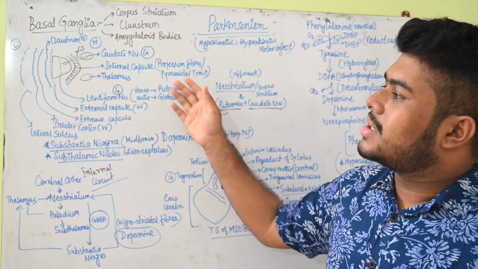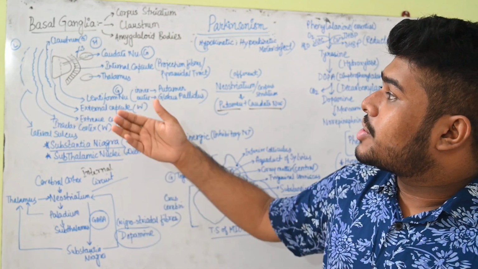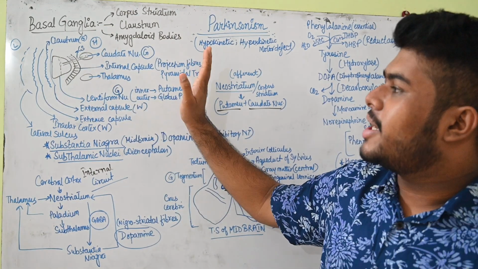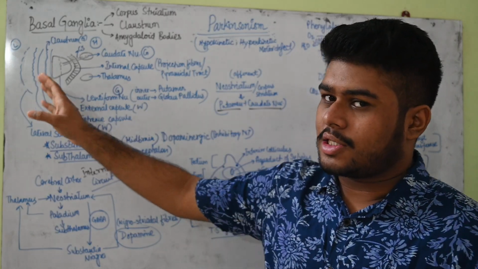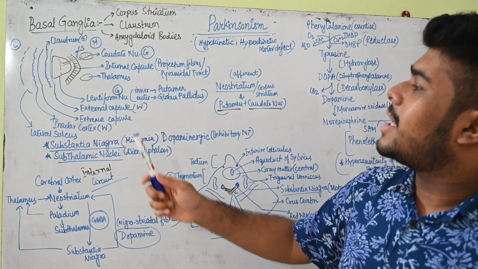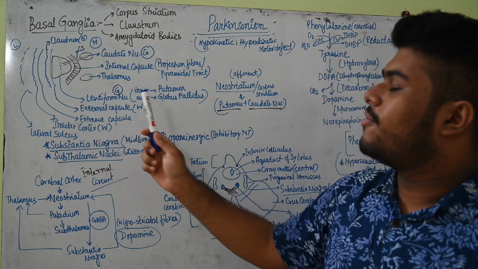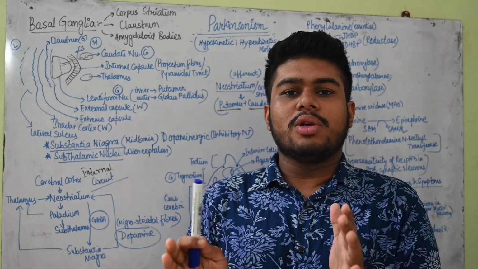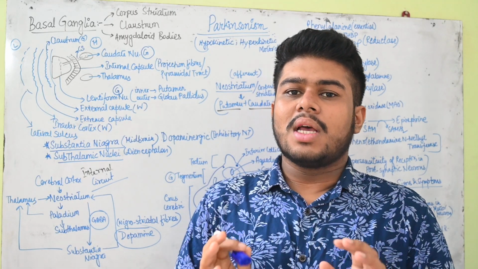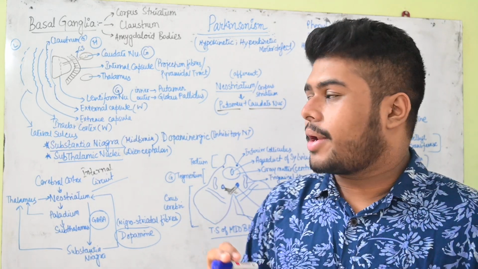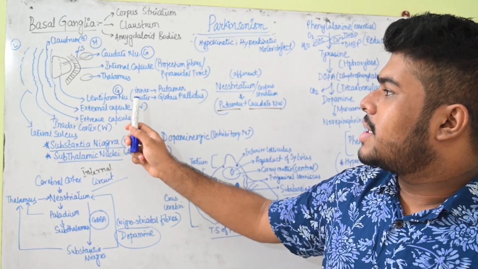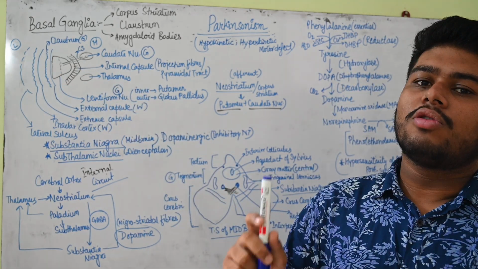Now here we can see a section. In that sectioning we can understand that this is the medial aspect and that is the lateral aspect. In the medial aspect we can see something called the lentiform nucleus. Whenever the word nucleus comes, you understand that it is an association of grey matter. So the lentiform nucleus is further subdivided into two parts.